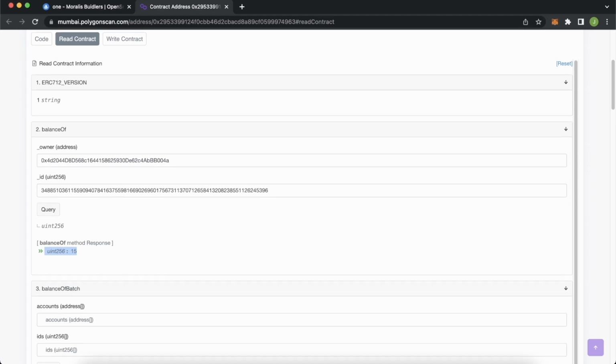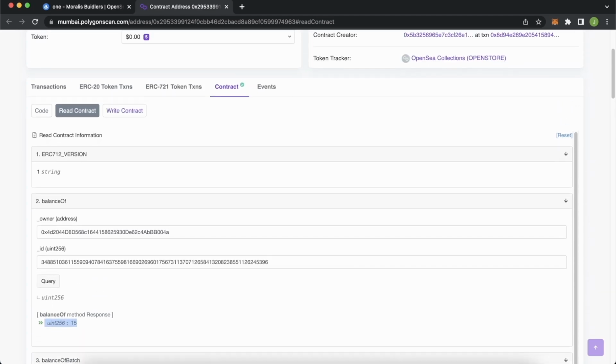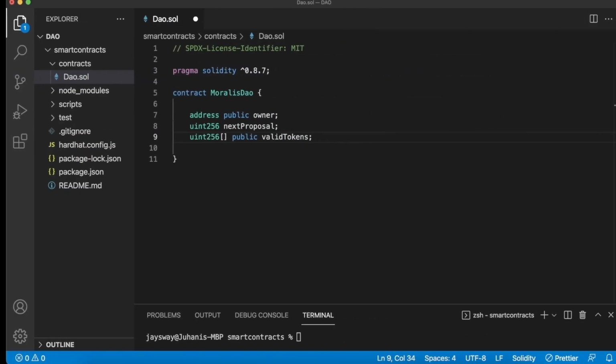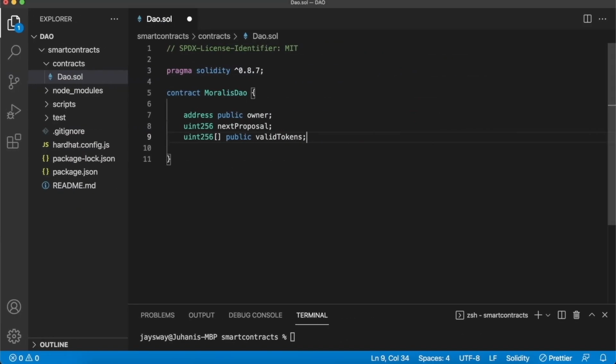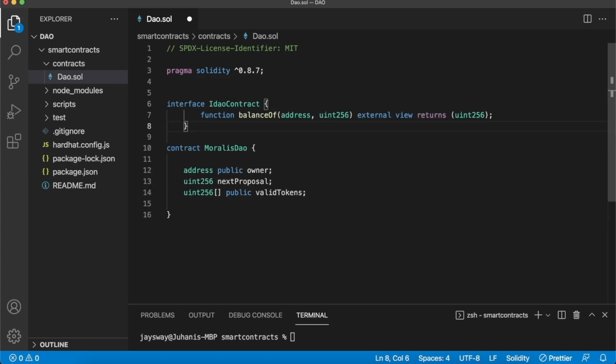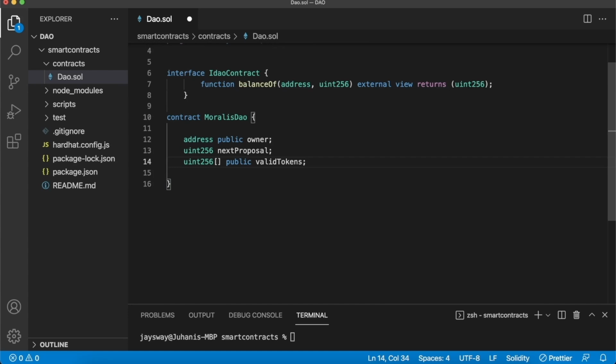So this means we need to use this function from this smart contract over here to be able to identify in our smart contract that a user actually has our tokens. So let's create that interface at the start over here. It'll go outside our contract like so. So we call it interface DaoContract, and it just replicates the function that the OpenSea storefront has. So it's balanceOf, it takes two parameters, an address and a uint256 number, and then it returns a uint256, the balance of this address for this token ID. And now in our variable initializations, we want to create a reference to this interface like so.